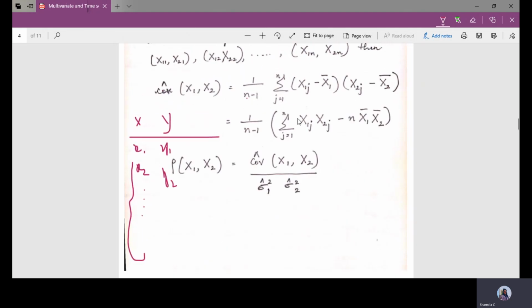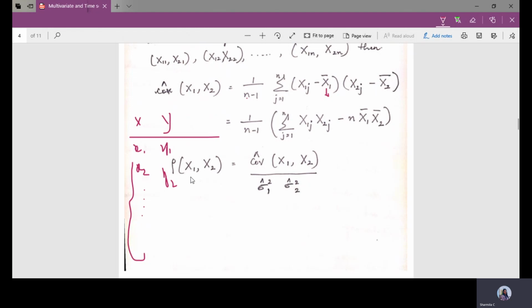Then the summation from j equals 1 to n, of x1j minus x1 bar, which is the mean value of the first random variable x1, times x2j minus x2 bar, which is the mean of the second random variable. If you evaluate this, you get 1 by n minus 1 times the summation of x1j into x2j minus n into the mean of the first random variable into the mean of the second random variable.